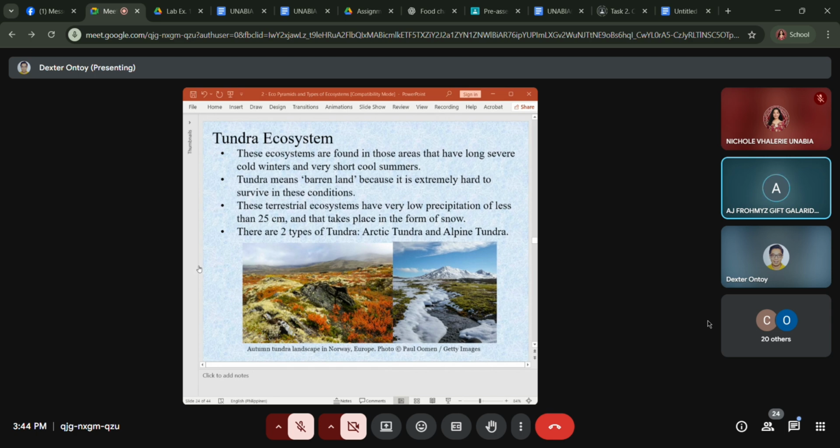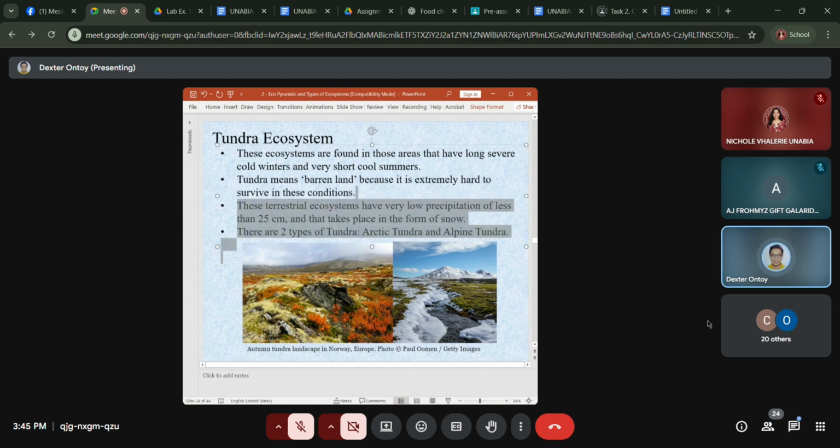Tundra ecosystem. These ecosystems are found in those areas that have long, severe cold winters and very short, cool summers. Tundra means barren land, but it is extremely hard to survive in these conditions. These terrestrial ecosystems have very low precipitation of less than 25 cm and take place in the form of snow. There are two types of tundra: Arctic tundra and alpine tundra. So these are very cold areas, with very short, cool summers only, and long, cold winters. So these are the kinds of ecosystems that you can find.